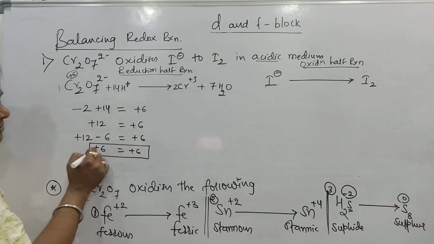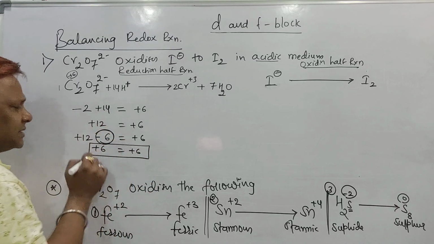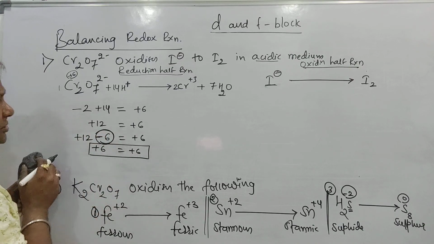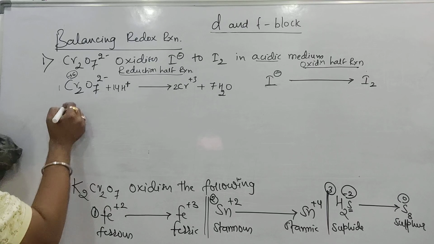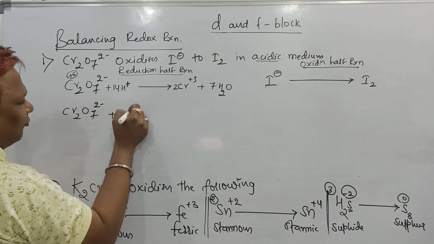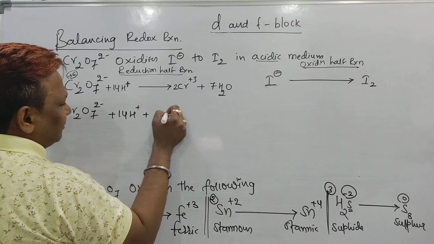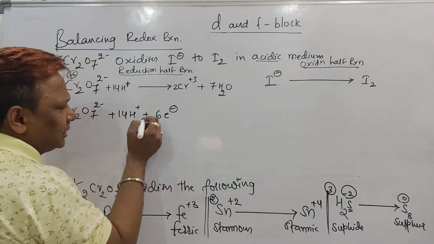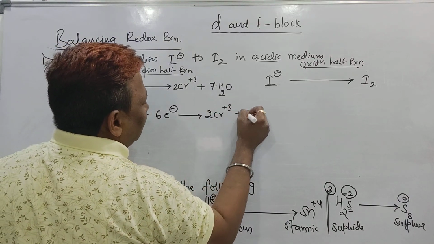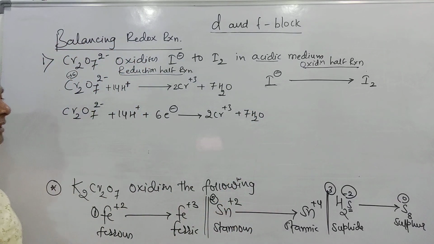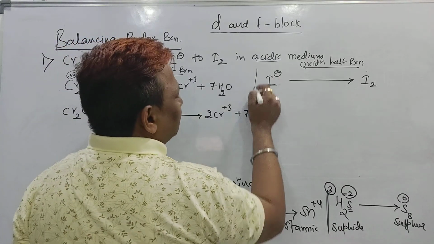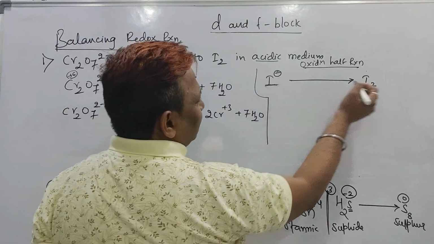Our charges are balanced. How was it balanced? By adding these 6 electrons on the reactant side. Adding electrons means we write the minus charge, so it should be written in this way: dichromate ion Cr2O7 2 minus plus 14 H plus ions plus 6 electrons, then it gives 2 chromium plus 3 plus 7 H2O. Is it clear? This is the first part we balanced, that is in the acidic medium. Now come to the other part here: iodide is 1, I2 is there.